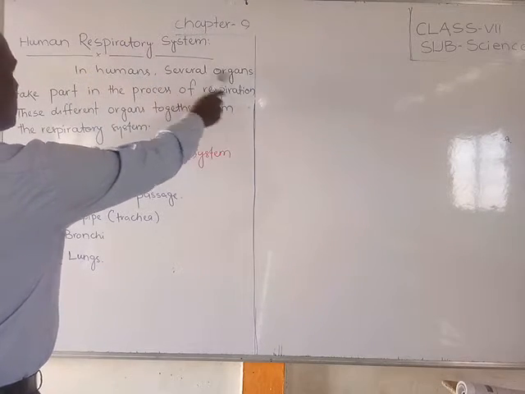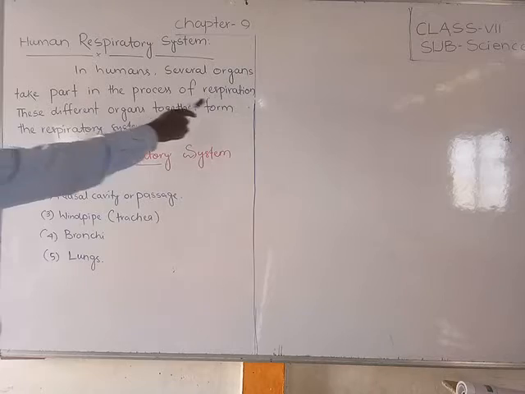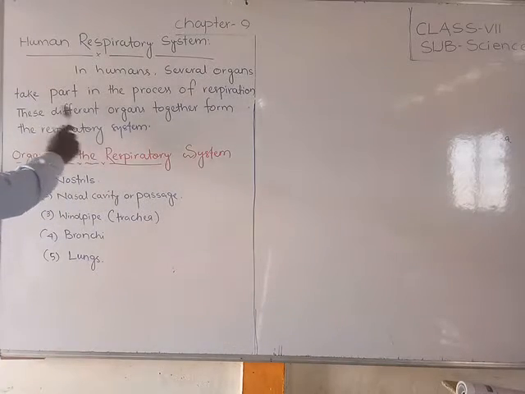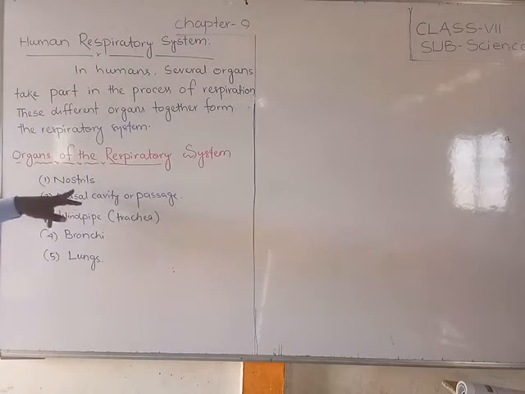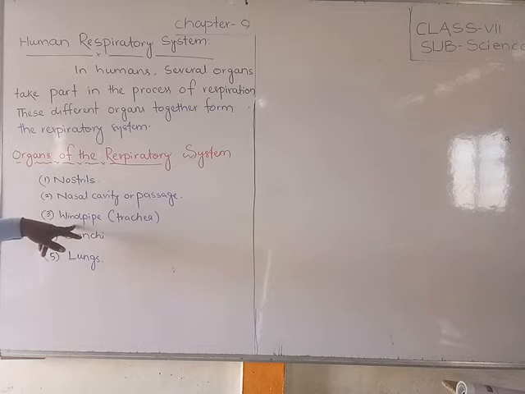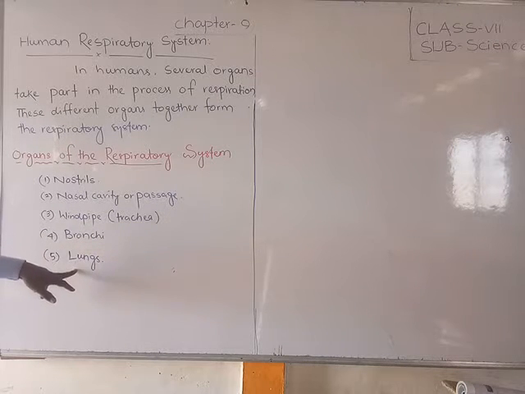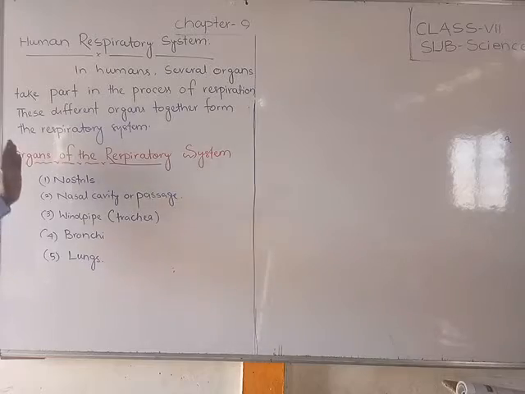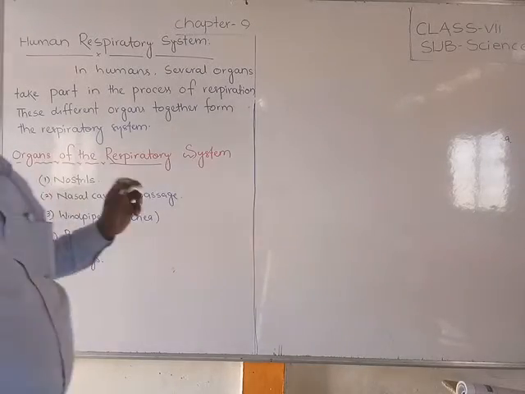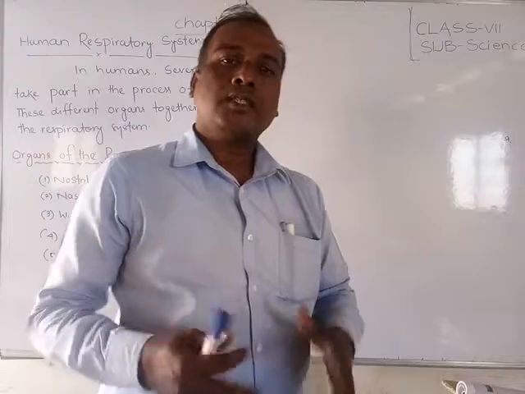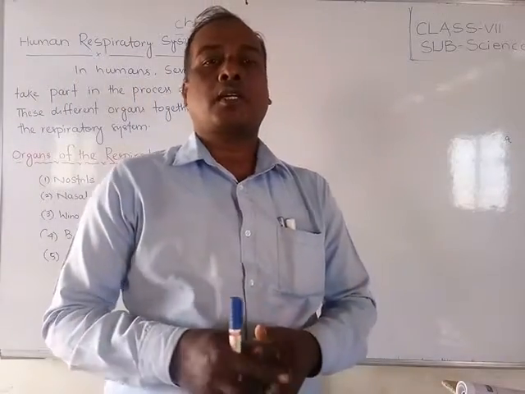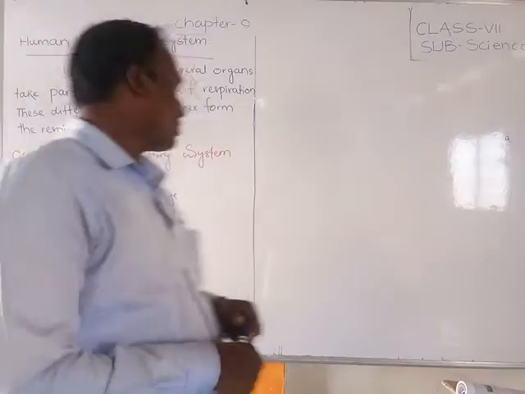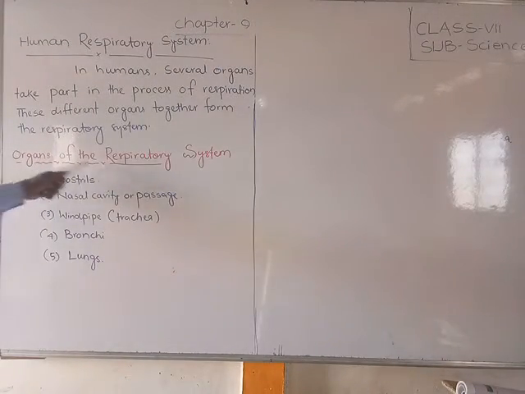See friends, the human respiratory system. In humans, several organs take part in the process of respiration. These different organs together form the respiratory system. Several organs like the nostrils, nasal cavity, windpipe, bronchi and lungs are present in the human body, and all of them work together for respiration. That is why it is called the respiratory system.